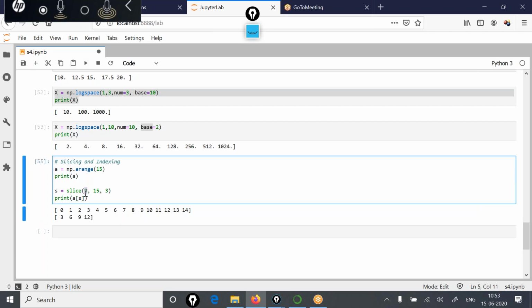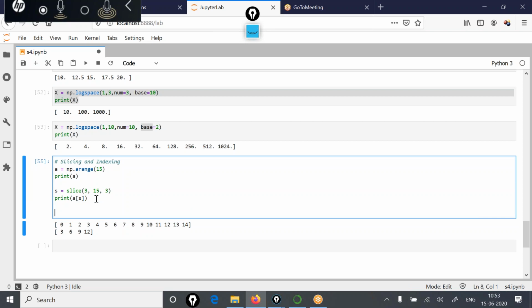Starting from 3, ending up to 15 minus 1, 14, and 3 is the distance, basically the step. So you will get 3, 6, 9, 12. This is the meaning of the slice over here.